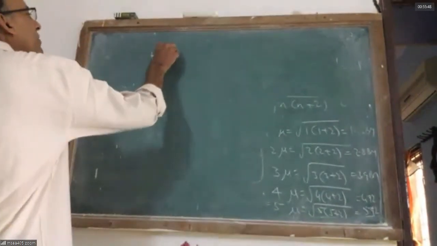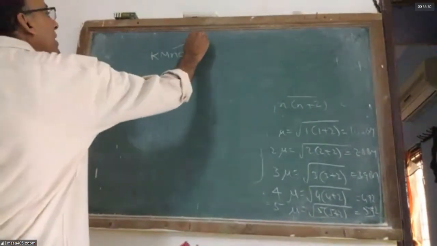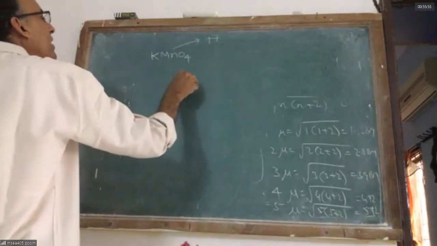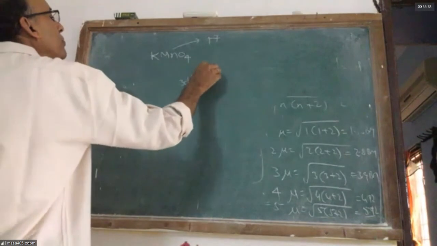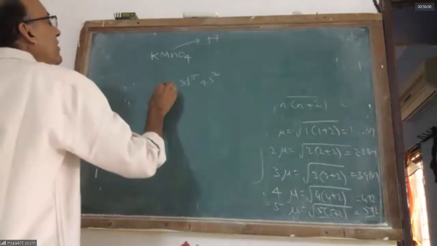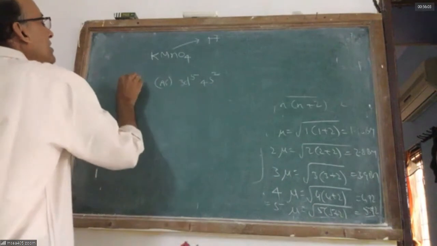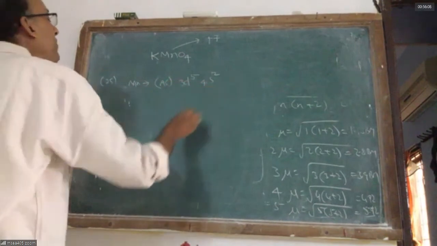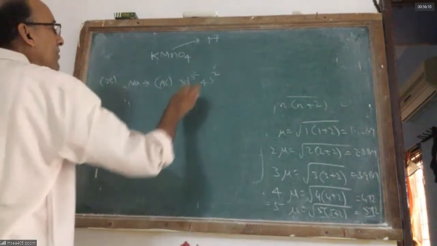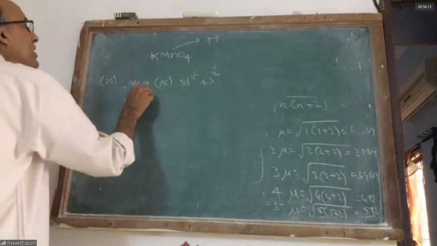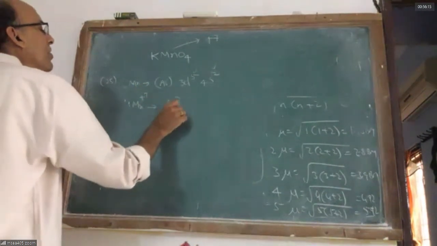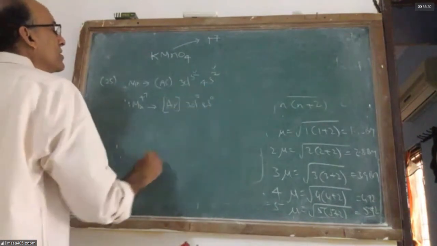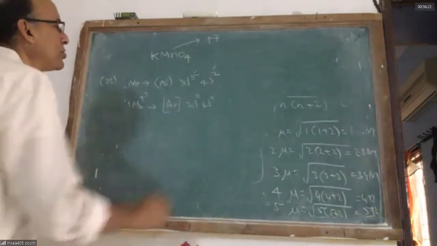In KMnO4, the manganese is +7. Generally, manganese has a configuration 3d5 4s2. Manganese has atomic number 25, 3d5 4s2. If it is losing all the 7 electrons, manganese +7 has just the configuration like argon, no electrons in 3d, no electrons in 4s. So Mn +7 is supposed to be colorless.